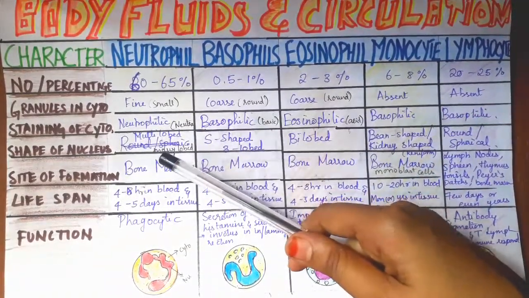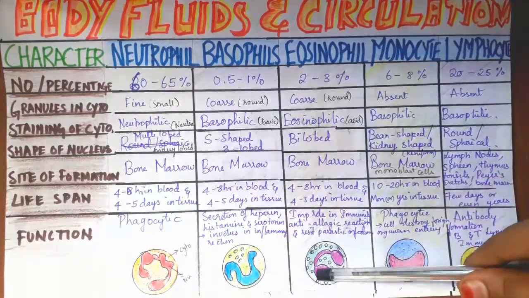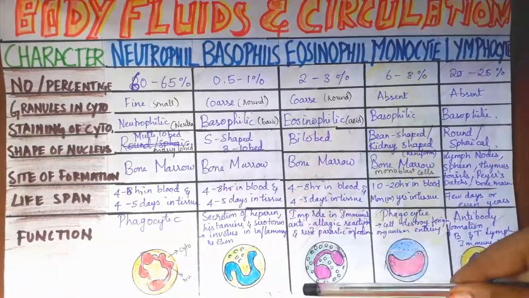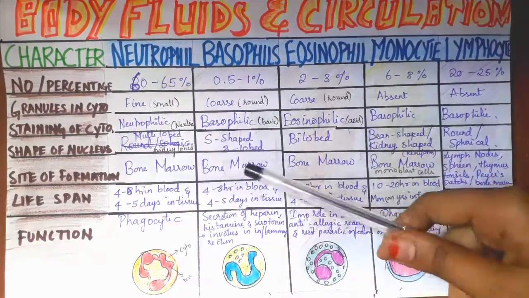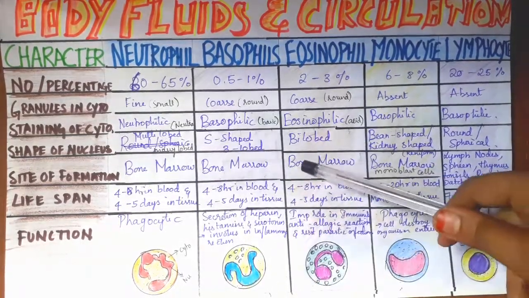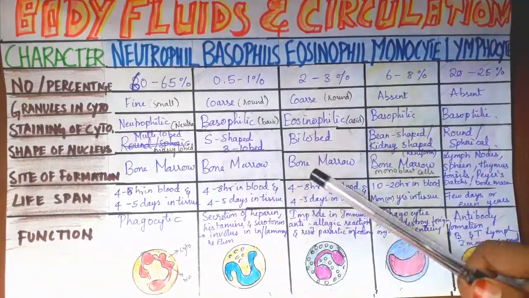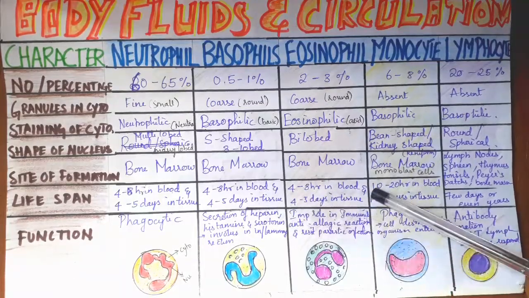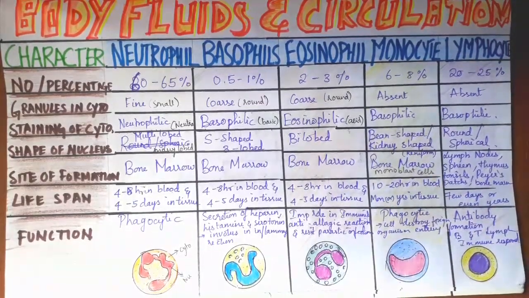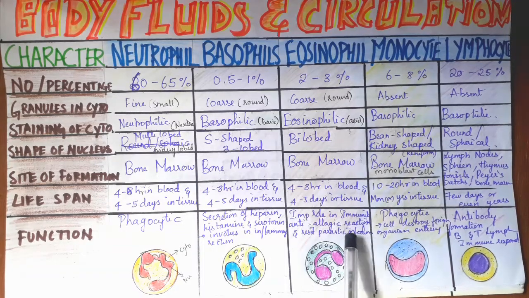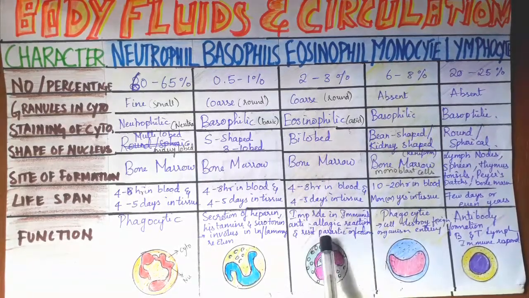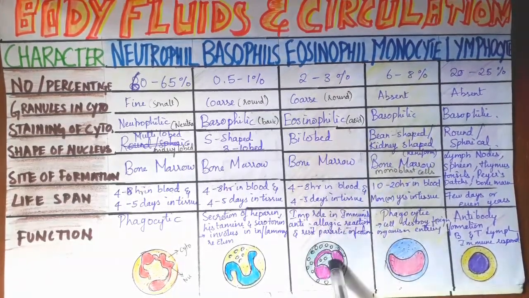And the shape of the nucleus is bilobed. Are there two lobes? So it's a bilobed nucleus. And where is it formed? It is formed in bone marrow. The lifespan is also the same as these two: 4 to 8 hours in blood, 4 to 5 days in tissue. What is the function? The main role in immunity, anti-allergic reaction, and resist parasitic infection. It resists infection. And anti-allergic: in allergy conditions, these eosinophils will be helpful.